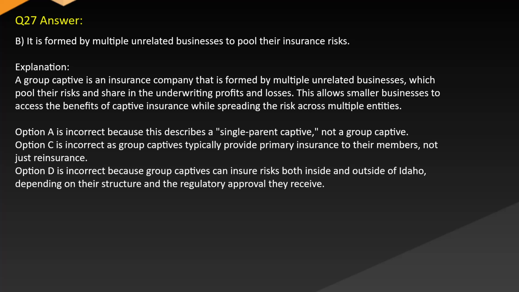Option A is incorrect because this describes a single parent captive and not a group captive. Option C is incorrect as group captives typically provide primary insurance to their members, not just reinsurance. Option D is incorrect because group captives can insure risks both inside and outside of Idaho depending on their structure and the regulatory approval they receive.